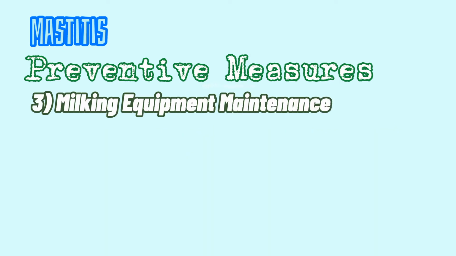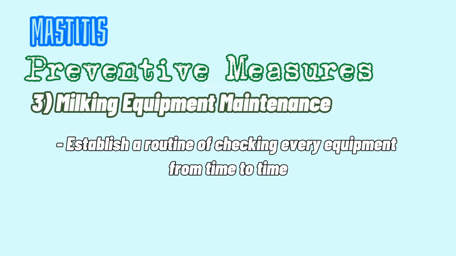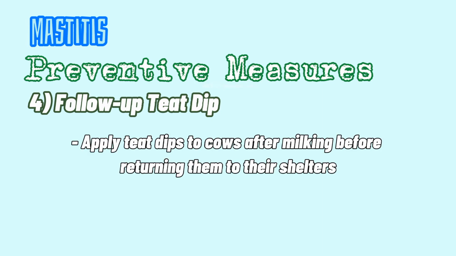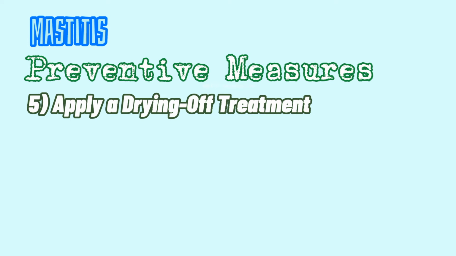Third is milking equipment maintenance. It is important to establish a routine of checking every equipment from time to time. Fourth is follow-up tit dip. Apply tit dips to cows after milking before returning them to their shelters.